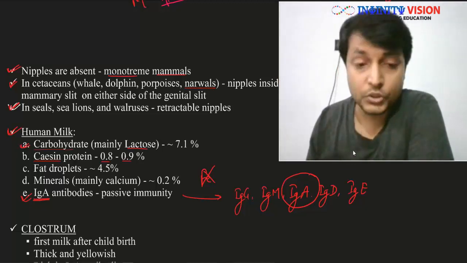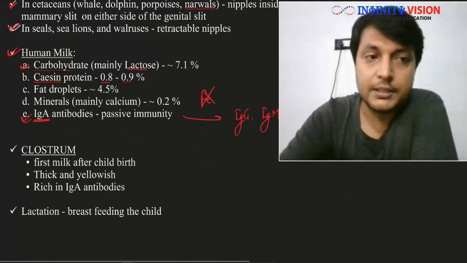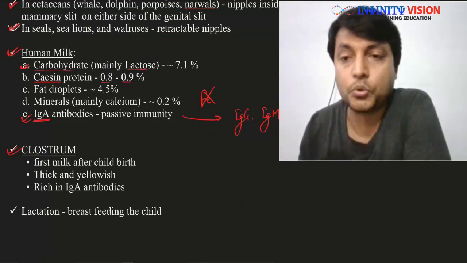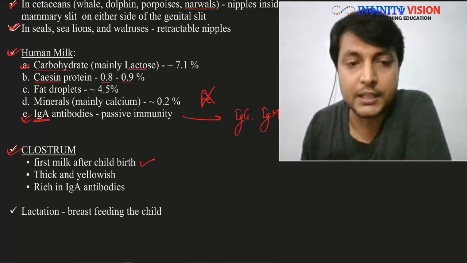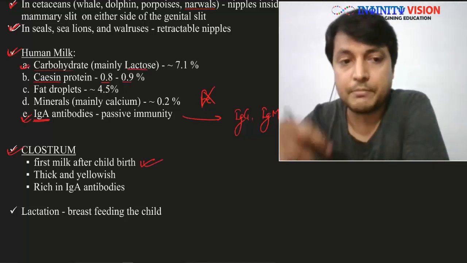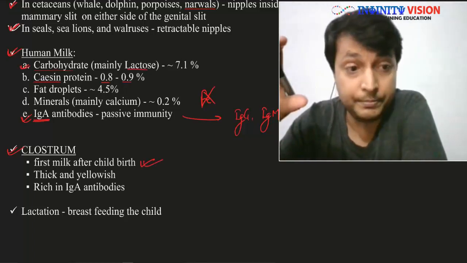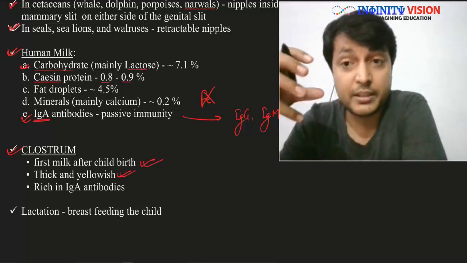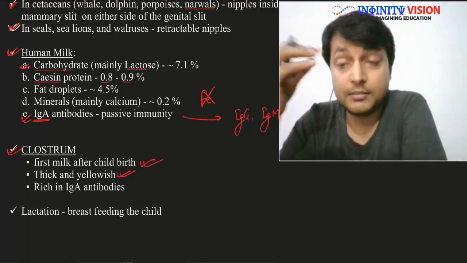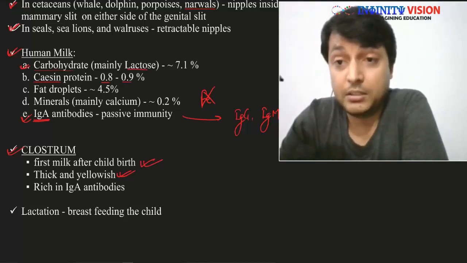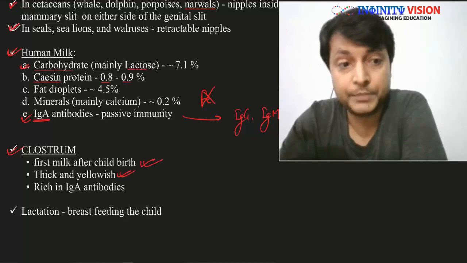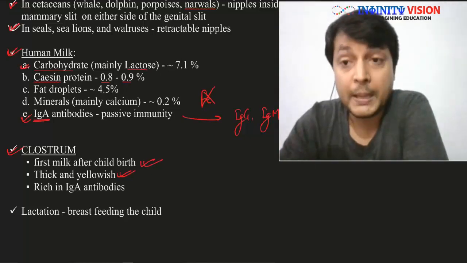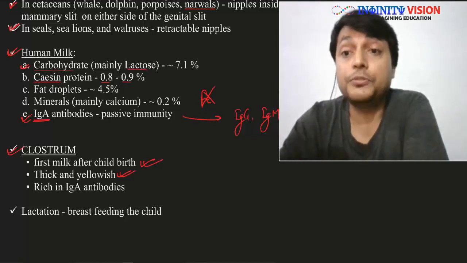Great. Now, when we are talking of these antibodies, let me tell you something about colostrum. Colostrum is the first milk after childbirth, and it is thick and yellowish in color. It does not have the typical white color. It is a bit more yellowish and it is thick, so even the taste is different. But it is very, very good for the child.